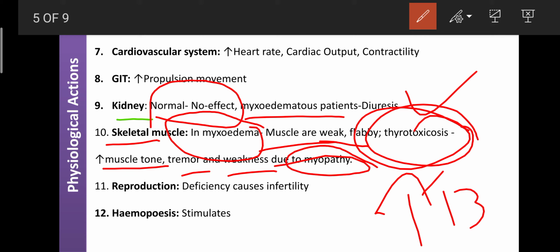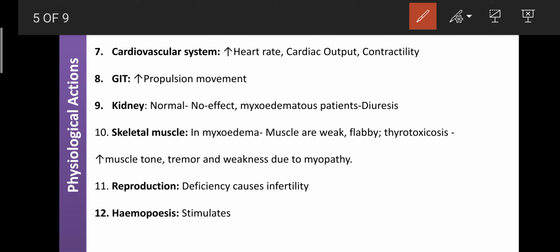It means when you administer T3 to the hypothyroidism patient, it can cause muscular weakness or flabbiness, and we treat the hyperthyroidism. In the thyrotoxic patient, whatever T3 is released inside the body can cause an increase of muscle tone, tremor, weakness, and also myopathy. So that is the effect of T3 on muscle. It depends upon the conditions of the patients. Then next one is reproduction.